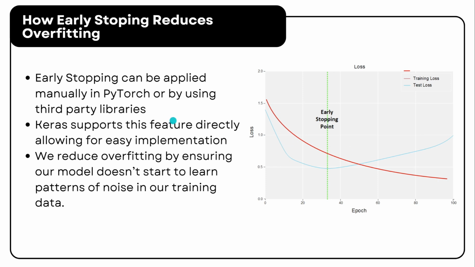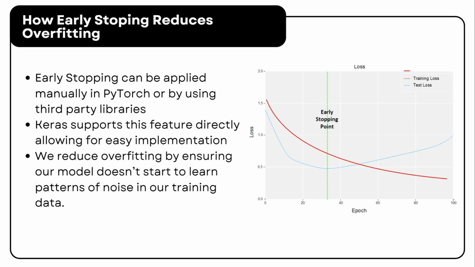Early stopping is a simple yet effective way to reduce overfitting. It works by stopping training once the validation loss stops improving, preventing the model from memorizing noise in the training dataset. In PyTorch, early stopping can be implemented manually since we have full control over the training loop.